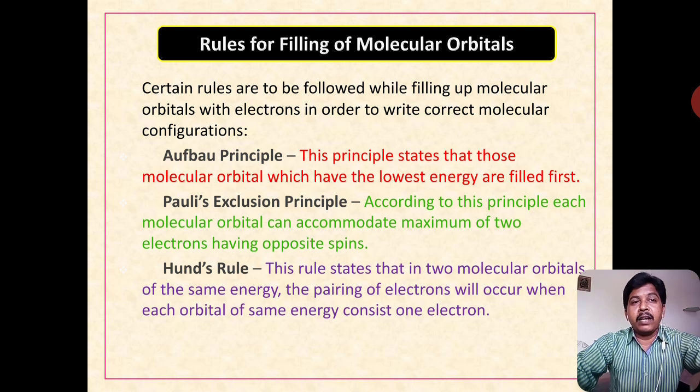Whenever molecular orbitals of the same energy are there, same energy orbitals are filled by electrons singly, so before pairing each orbital holds 1 electron. That is Hund's rule. So these are the rules needed for filling molecular orbitals with electrons.